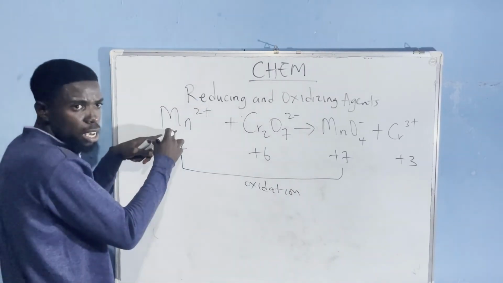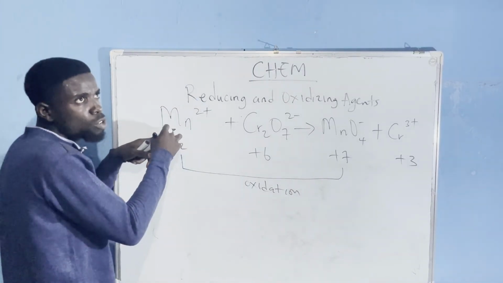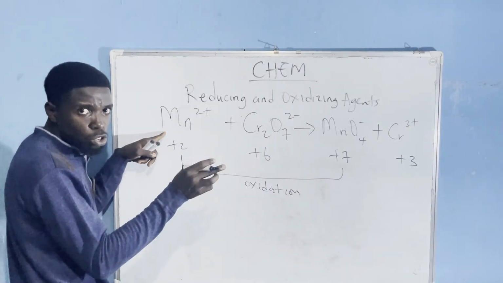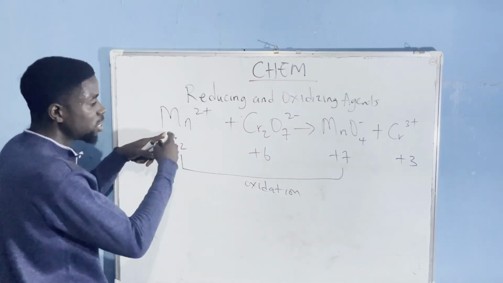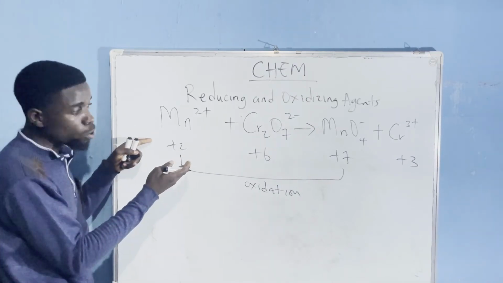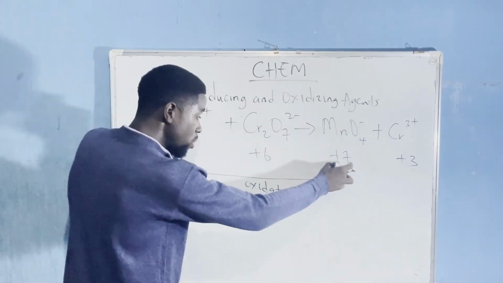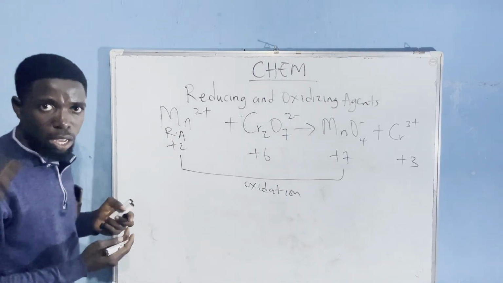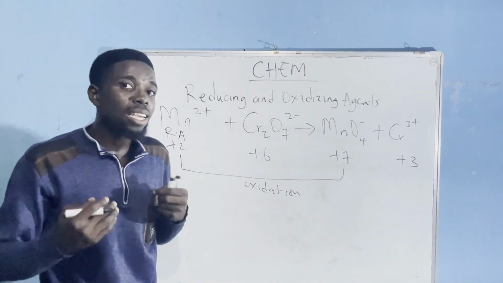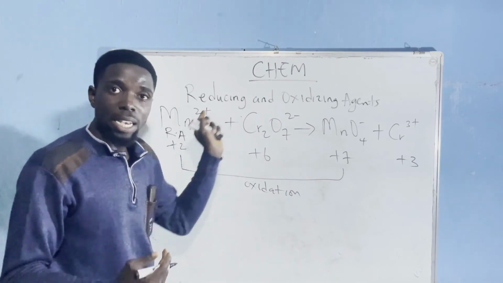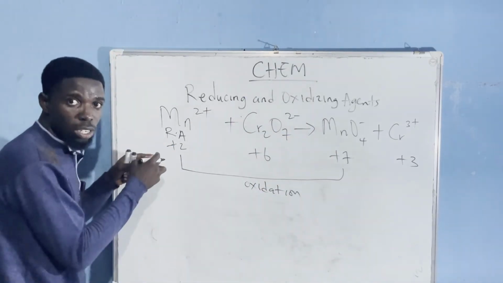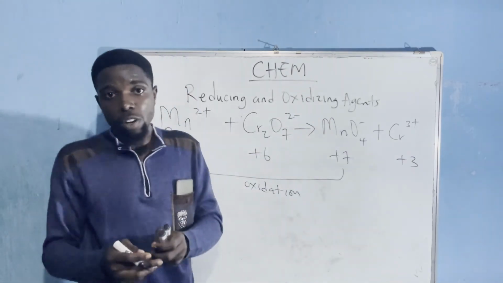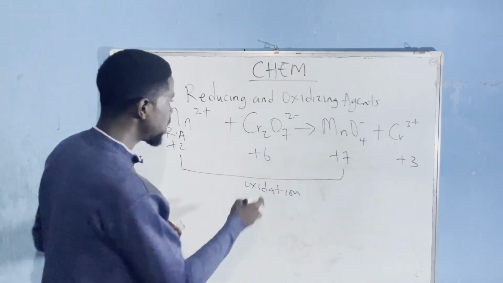But what is the agent here? Remember that the reducing agent is oxidized. Therefore, it has an increase in oxidation number. Which one of these has an increase in oxidation number? Manganese 2+, because it used to be 2 and now it is 7. So who is the reducing agent? The reducing agent is this one. So any reactant that has an increase in oxidation number from this side to the other side is referred to as the reducing agent. Then the one that has a decrease in oxidation number from this side to this side is referred to as the oxidizing agent. So let's check it out.